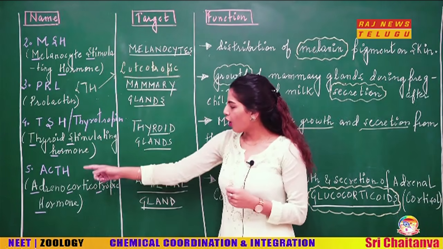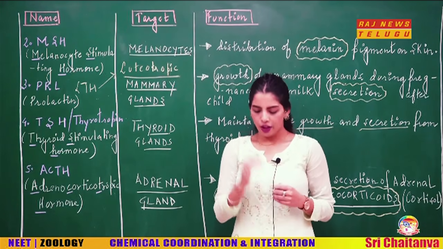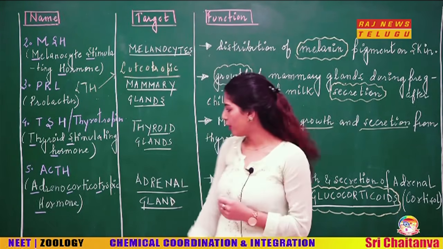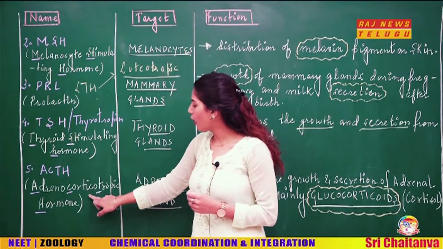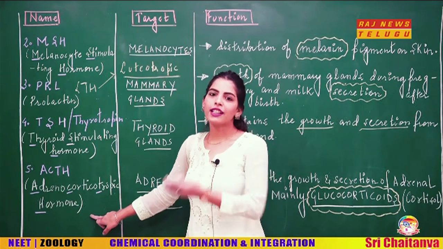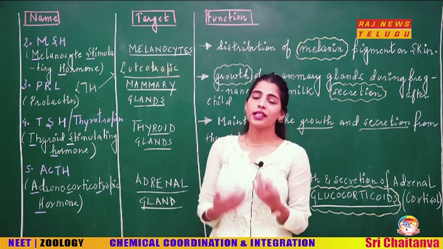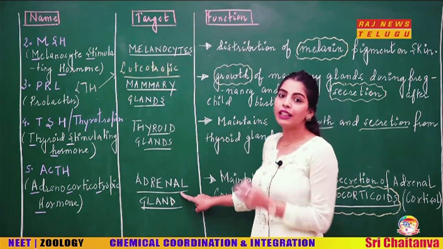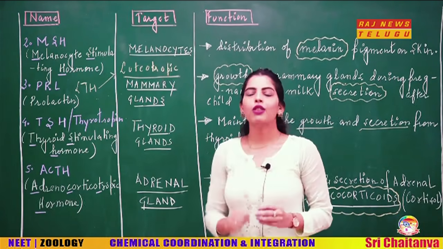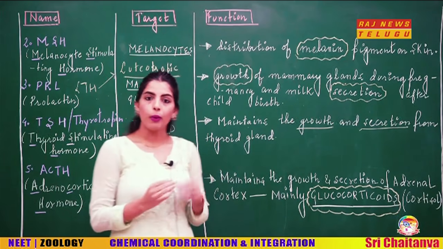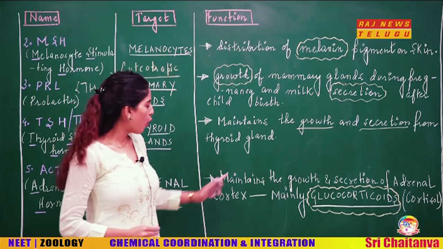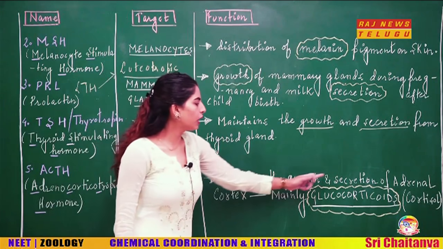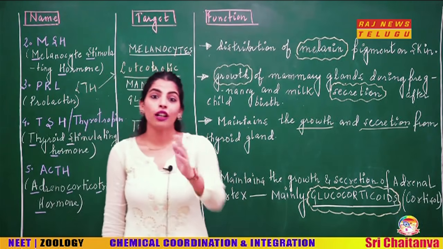Moving on to the next hormone, which is ACTH. ACTH stands for adrenocorticotropic hormone. Students, again you can look at the term itself and know its target. Its name has adrenocortico, that means it is going to act upon the adrenal gland, the glands which are located over the kidney. When it acts upon the adrenal gland, it is going to cause or maintain the growth and secretion from the adrenal cortex.